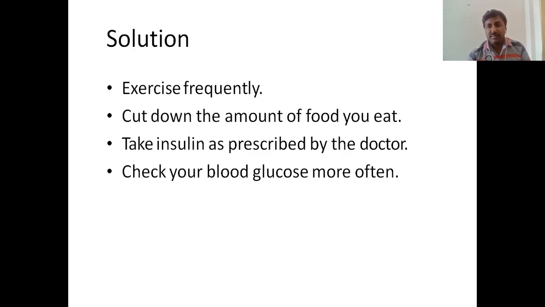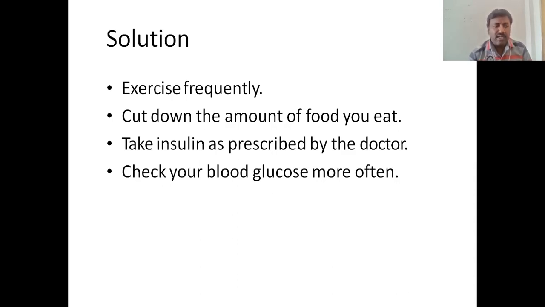And the solution: exercise frequently, cut down the amount of overeating, take insulin as prescribed by the doctor. Whatever the doctor prescribes, it is essential for the patient to take it in the prescribed manner and dose. Check your blood glucose more often.